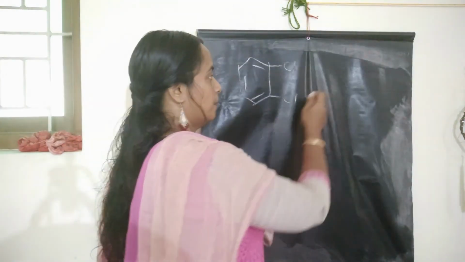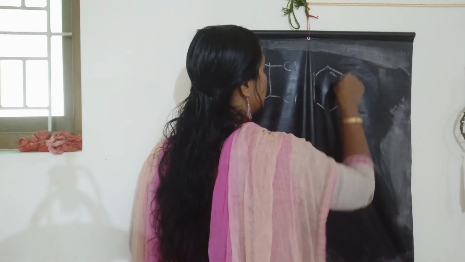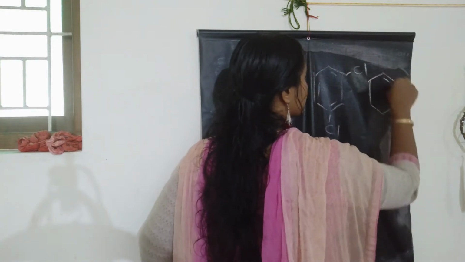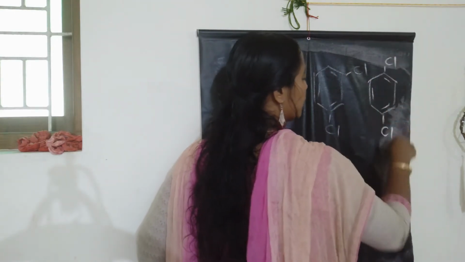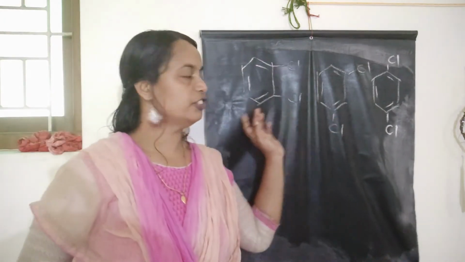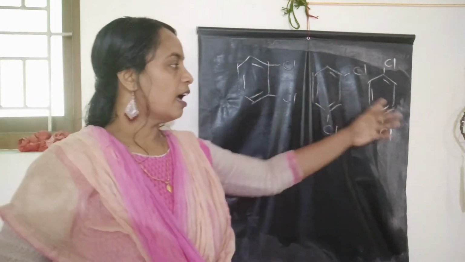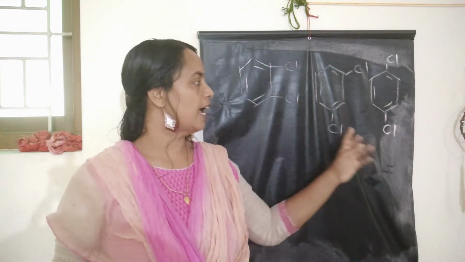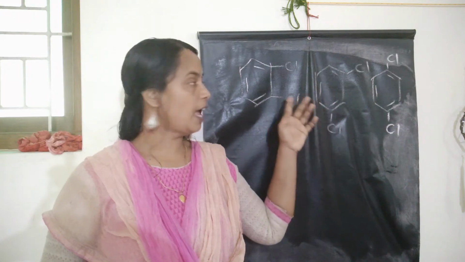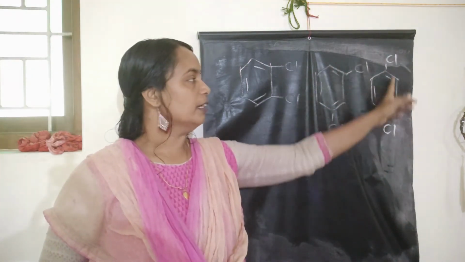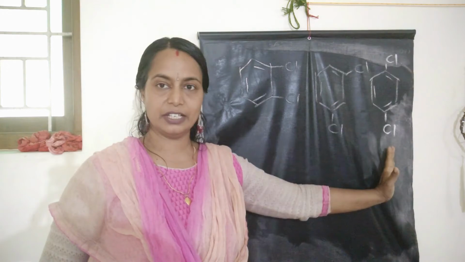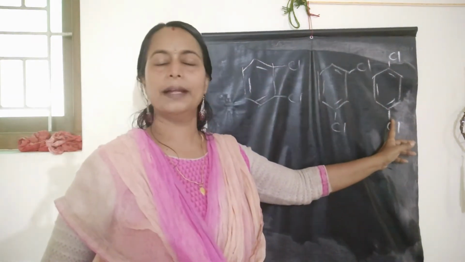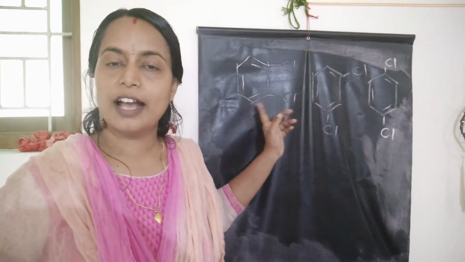In case of dichlorobenzene, the orthodichlorobenzene, metadichlorobenzene, and paradichlorobenzene have almost the same boiling point, but the melting point of paradichlorobenzene is higher than that of metadichlorobenzene and orthodichlorobenzene, because paradichlorobenzene has a symmetrical structure, and therefore the efficiency of packing is higher, so it has a higher melting point than the other two isomeric forms.